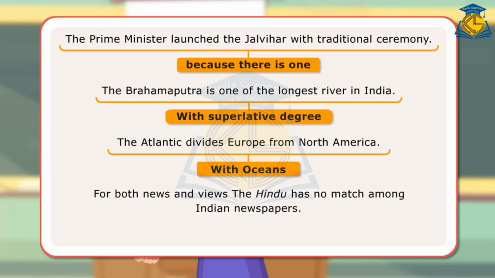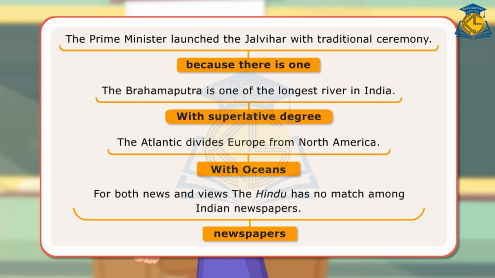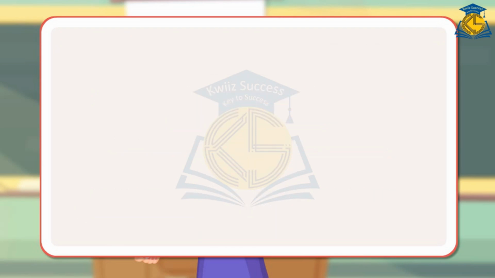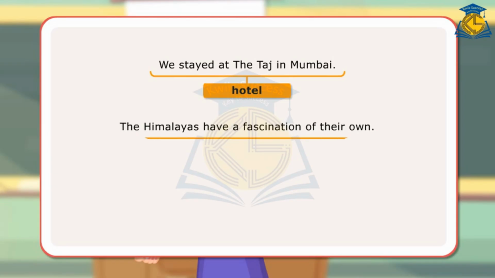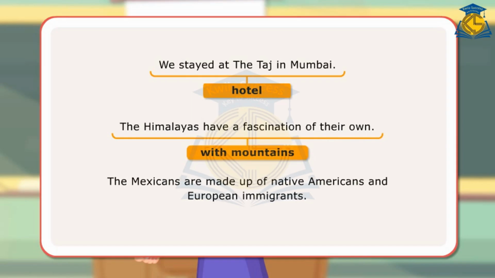For both news and views, The Hindu has no match among Indian newspapers. Newspapers. We stayed at the Taj in Mumbai. Hotel. The Himalayas have a fascination of their own. With mountains. The Mexicans are made up of Native Americans and European immigrants.